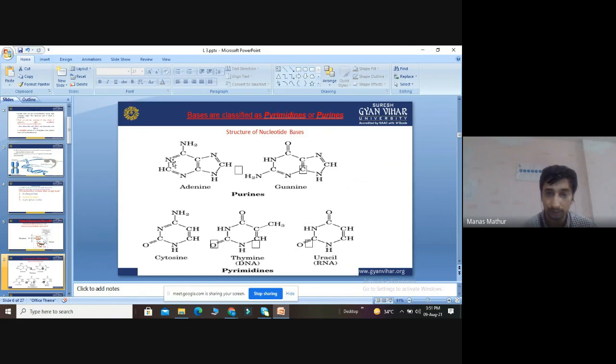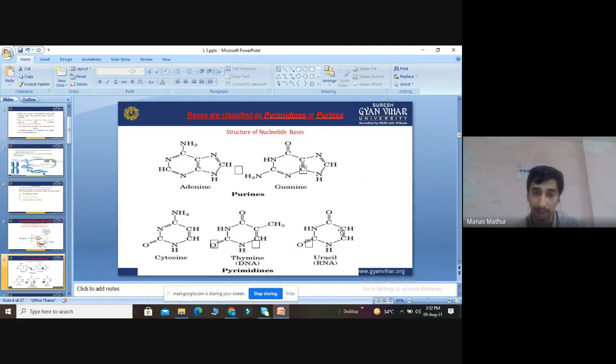Now see the structure: CO, CO same; HN, HN same; CO, CO same; NH, NH same; CH, CH same. Only the removal of the methyl group from thymine makes it uracil. So uracil is mainly found in RNA and thymine is mainly found in DNA.